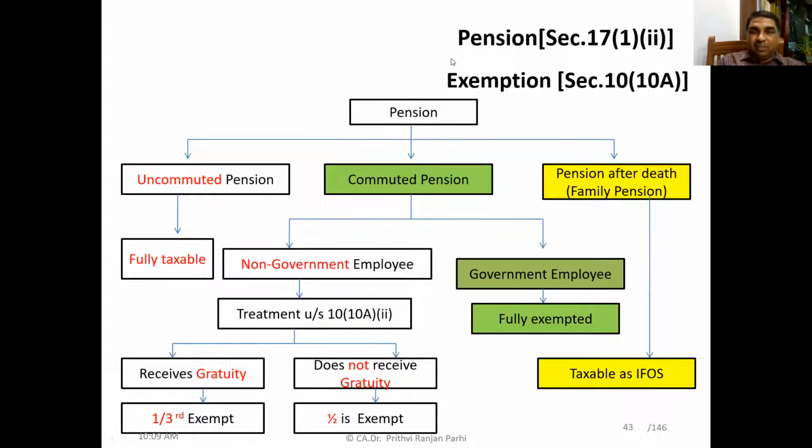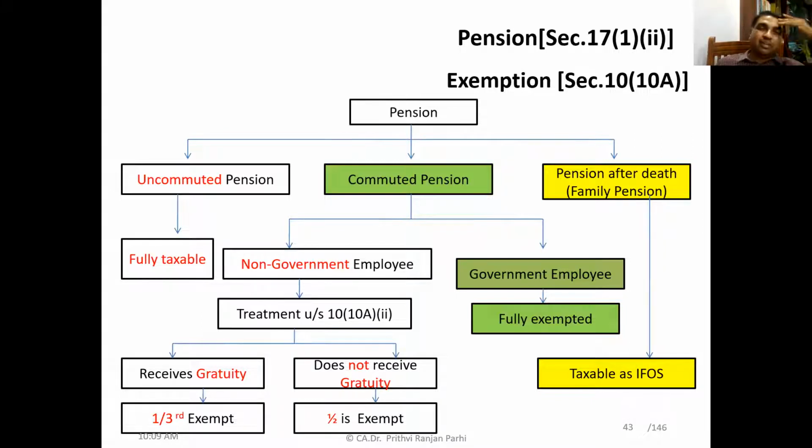So as you can see, we are saying one kind of pension as uncommuted pension, then commuted pension, and there is also a third possibility which is called the family pension. Family pension means the pension is not received by the employee, rather it is received by the employee's legal heir. This is the pension received after death. Suppose the employee dies, his spouse receives that pension. And in some situations, the minor child also receives pension till they attain the age of majority. So these pensions are referred to as family pension.